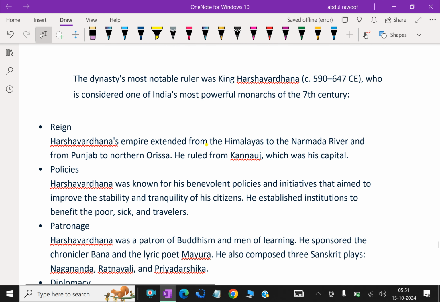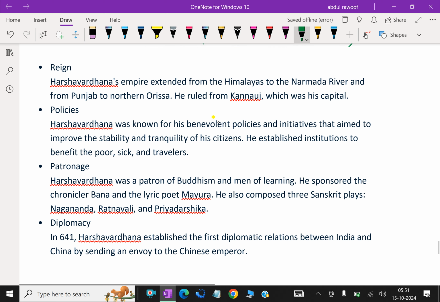The dynasty's most notable ruler was King Harshavardhana, who is considered one of India's most powerful monarchs of the 7th century. Harshavardhana's empire extended from the Himalayas to the Narmada River and from Punjab to northern Orissa. He ruled from Kannauj, which was his capital.